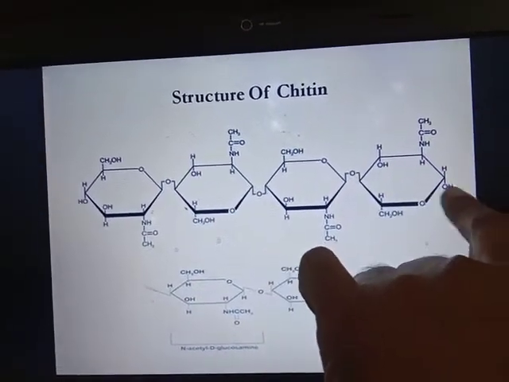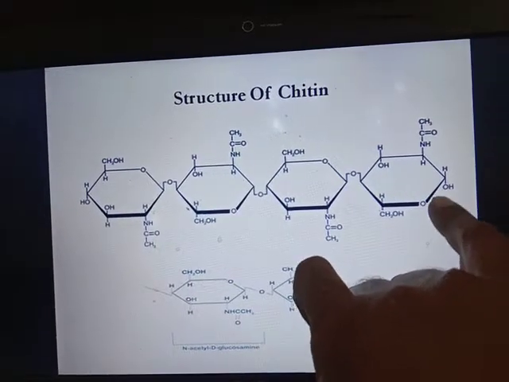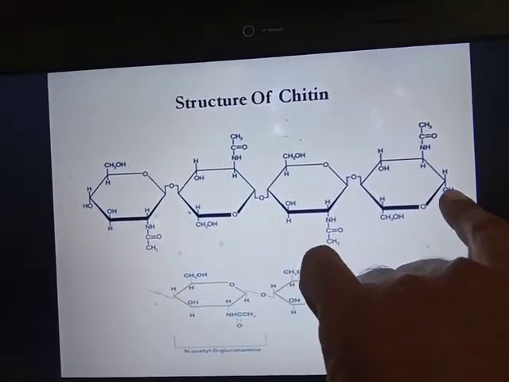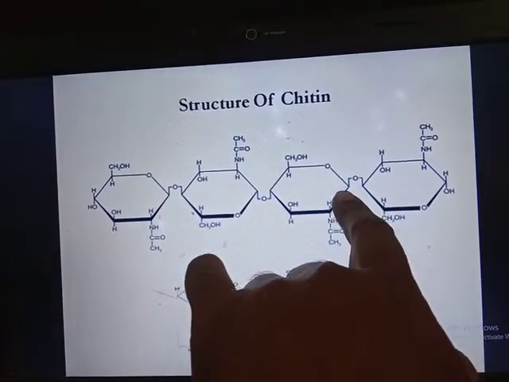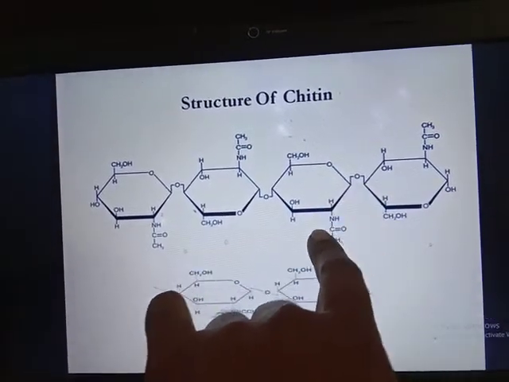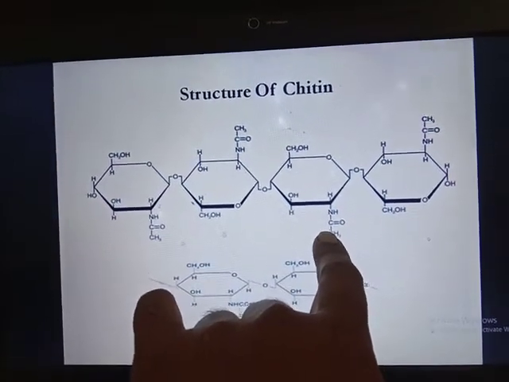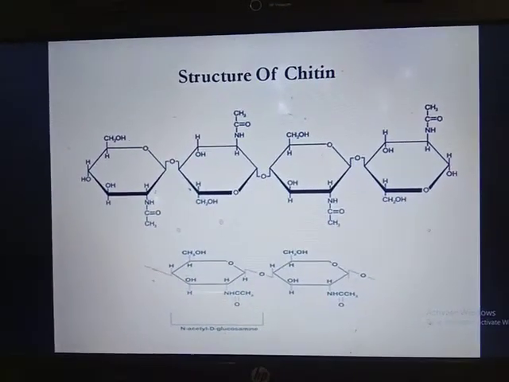At the fourth carbon, it is beta because the oxygen and hydroxyl group are present on the same plane. Then it binds to the first carbon. It is a beta 1,4 bond. Then it is first carbon, second carbon. It contains an amino group and an acetyl group. So it contains a beta 1,4 glycosidic bond.